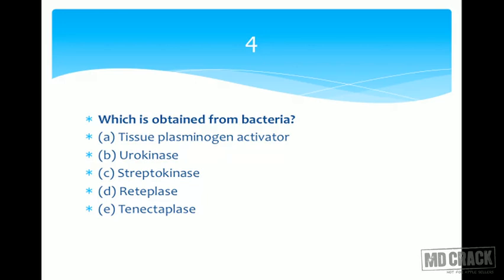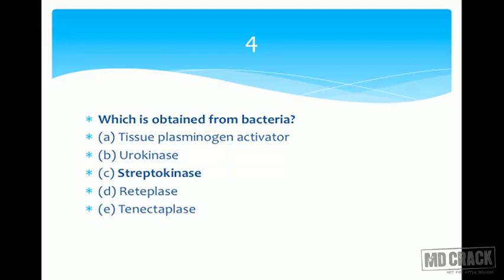Urokinase is obtained from urine, and option C, streptokinase, that's why you have strepto in this name. Streptokinase is obtained from beta hemolytic streptococcus. So that's our answer, which is obtained from bacteria, that's streptokinase.